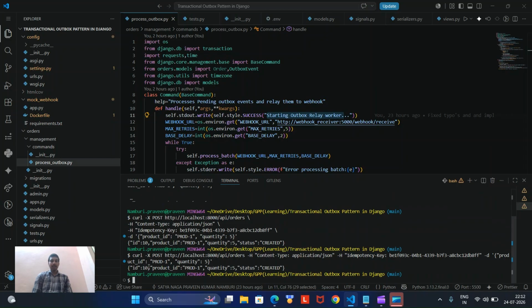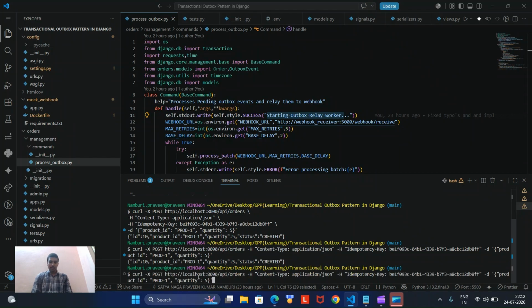For the same request, because we are using something called an idempotency key, the id will be the same, 10, not 11. So let's check some other things. Let's check what happens when we send the quantity as -1.